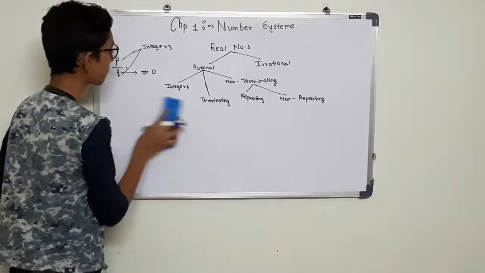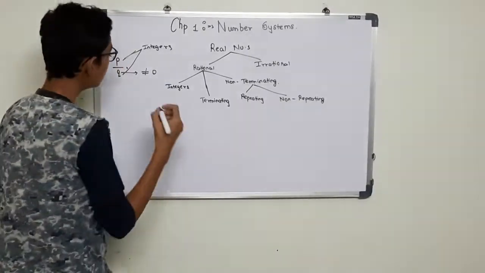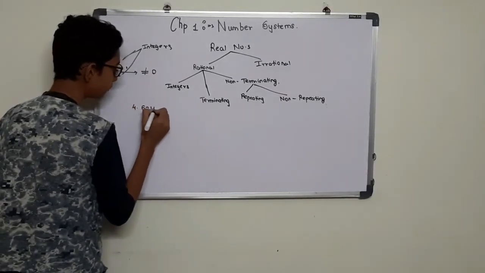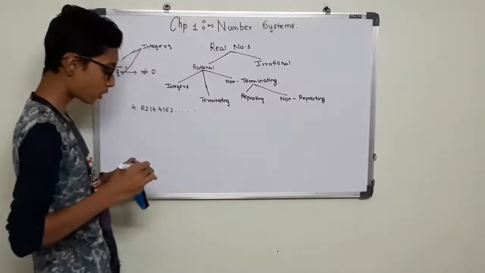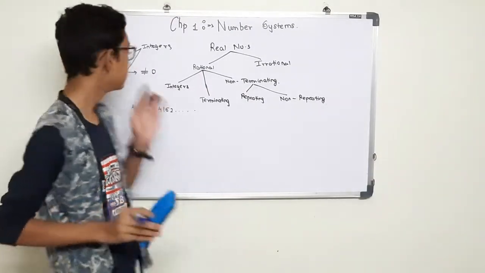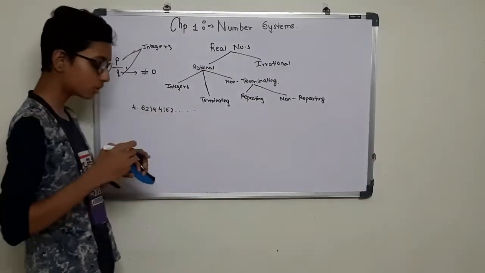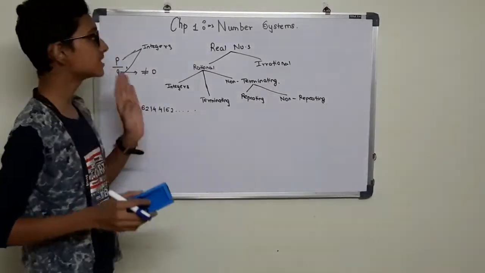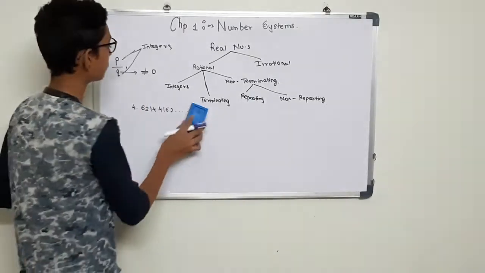But what is meant by non-terminating, non-repeating? If this is a number, 4.62144162 and so on, this number does not have a pattern. You can see that no digits are getting repeated, so we call this number a non-terminating, non-repeating number.